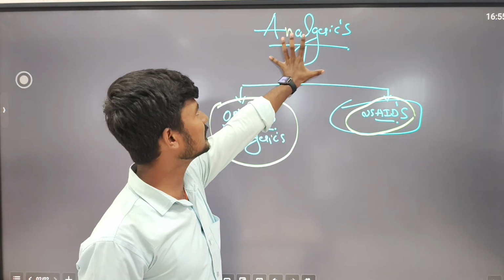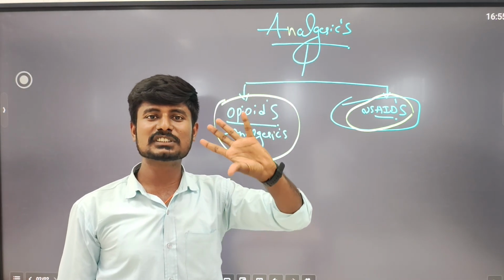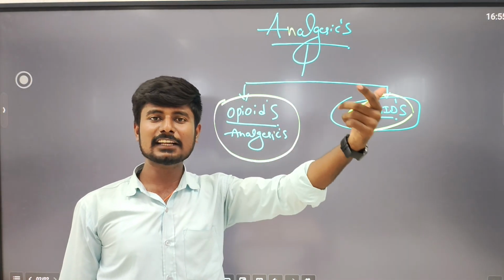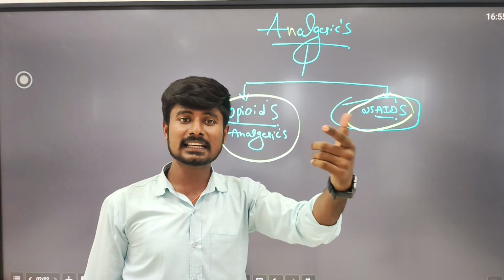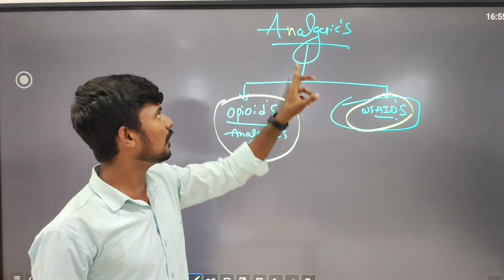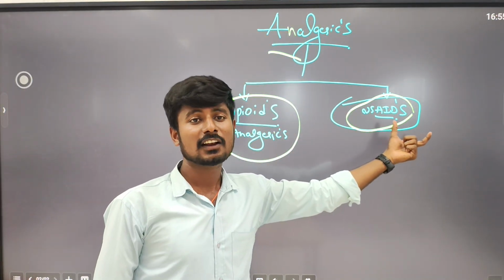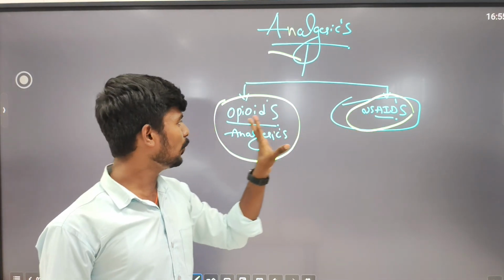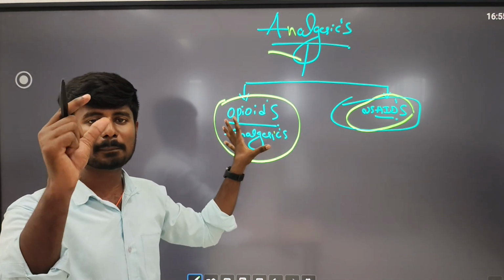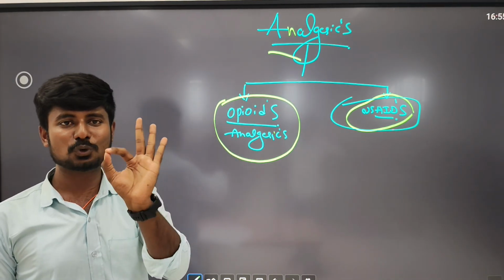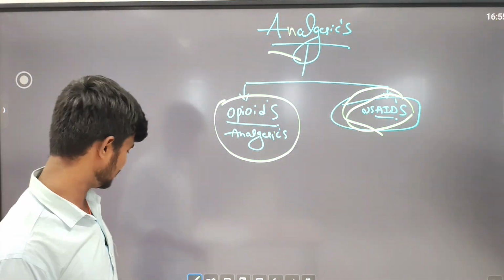Recalling that analgesics are the agents, the drugs, which selectively reduce pain by acting on the central nervous system and peripheral pain mechanisms, without altering the consciousness of the person. They are mainly classified into opioid analgesics and non-steroidal anti-inflammatory drugs. Opioid analgesics are also known as narcotic analgesics, which are derived from the plant called papaver somniferum. So today we will discuss the entire classification of NSAIDs.